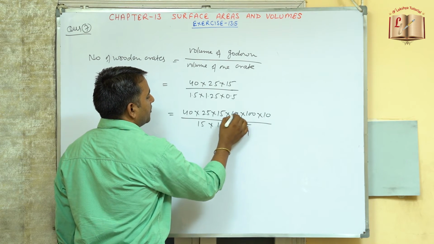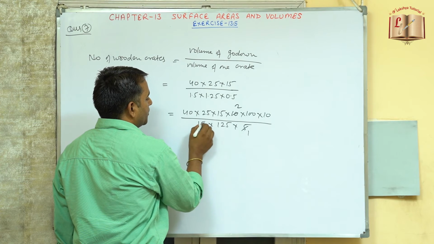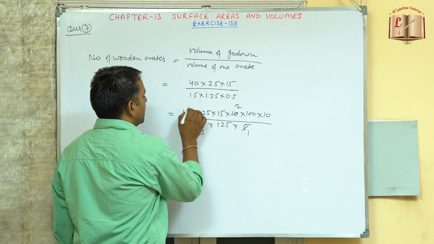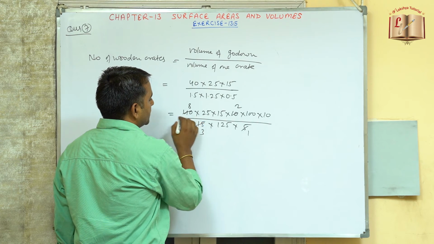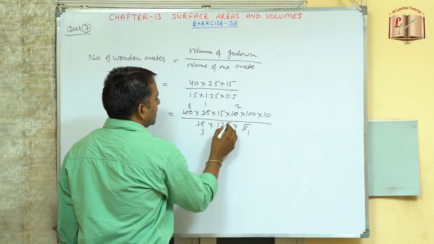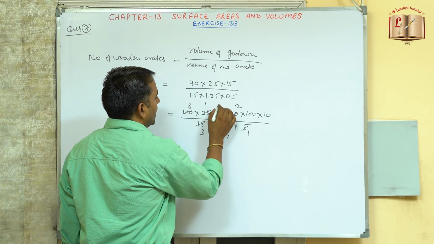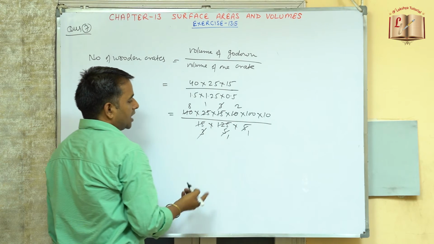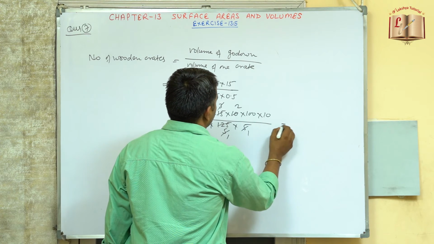Now 5 1 जा 5, 5 2 जा 10 and 5 3 जा 15, 5 8 जा 40. Now 25 1 जा, 25 5 जा, 5 1, 5 3, 3 3 cancelled. So now this is equals to,